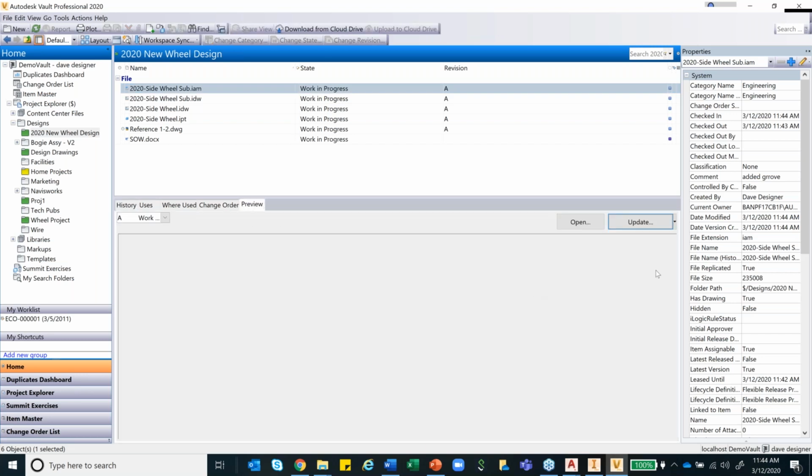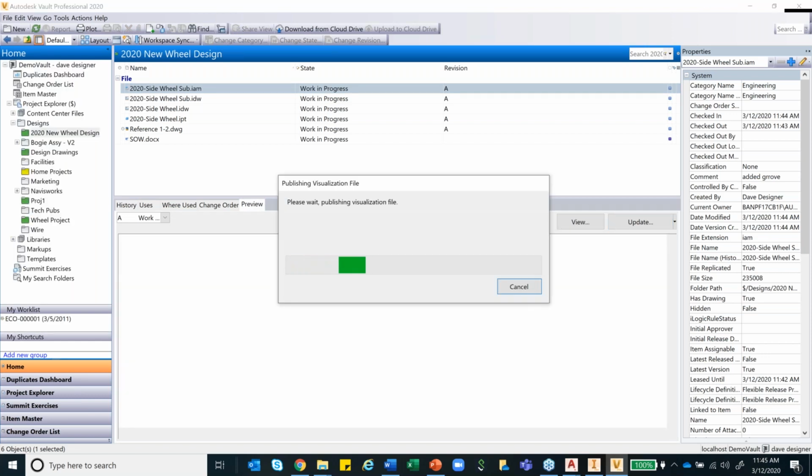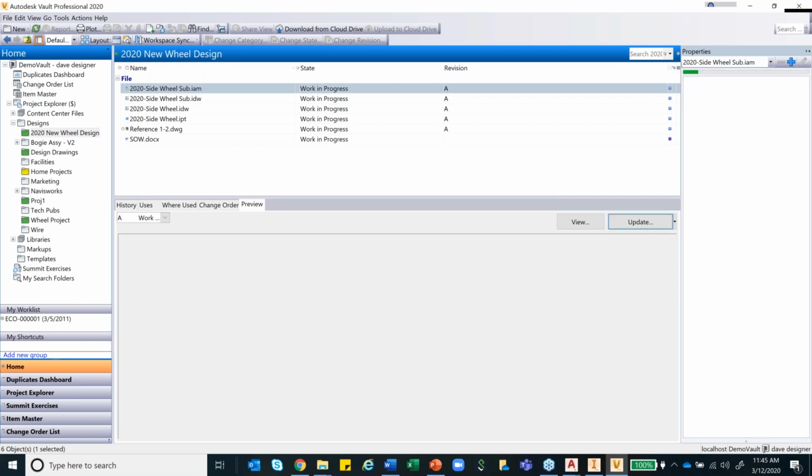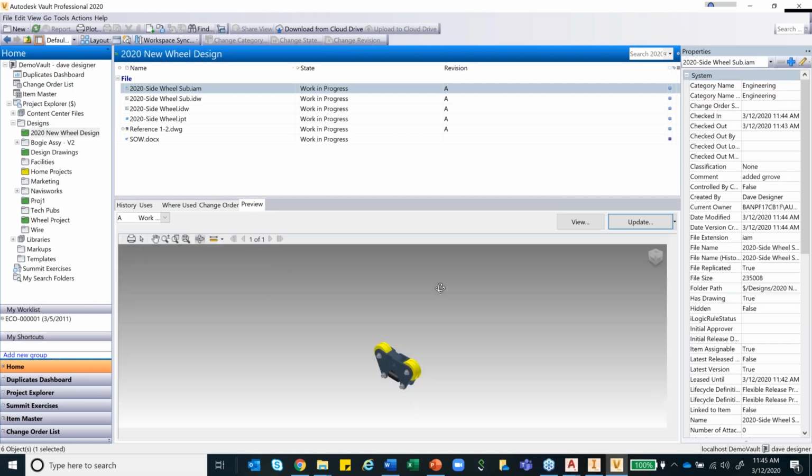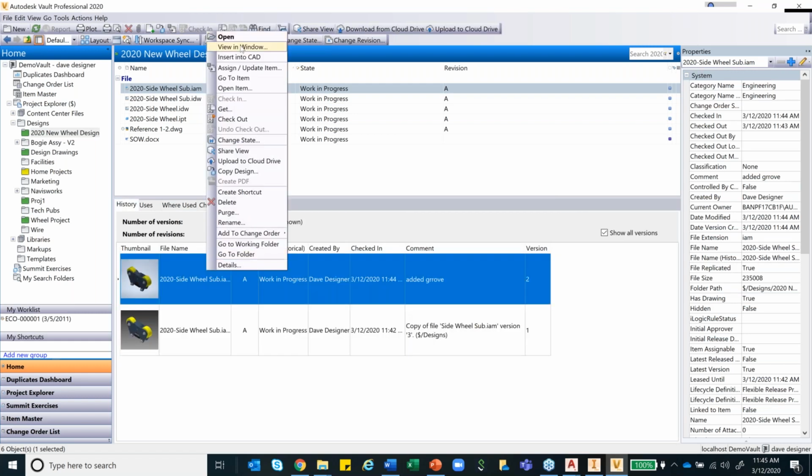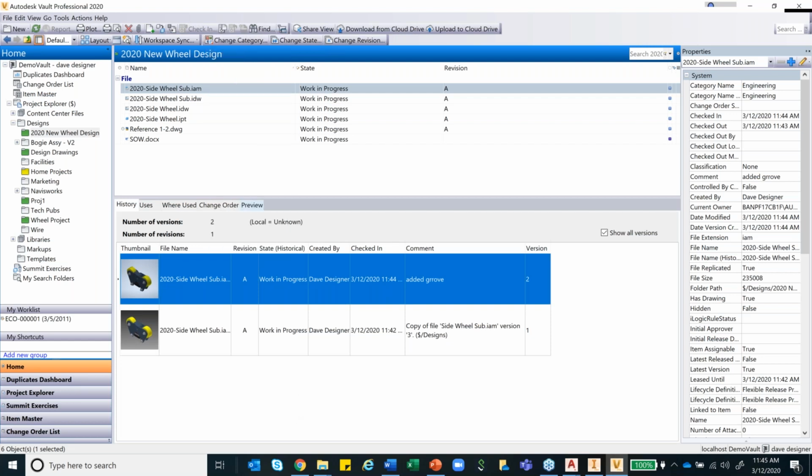So I can even go ahead and do a preview. So now this is for the managers or people who are on the approval side of it. They can basically now go here and review it. Or if you don't want it, I can even open it in a separate window as well. So multiple options are there for you to review.